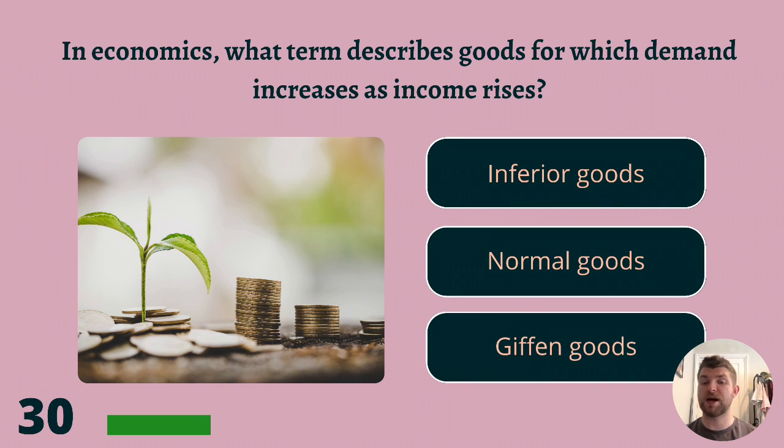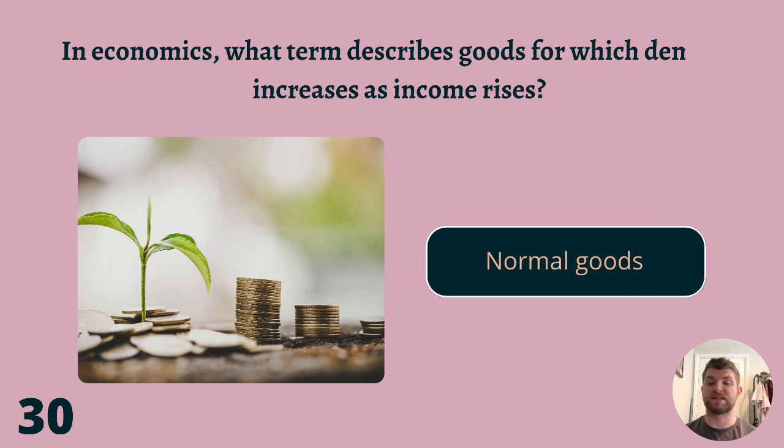In economics, what term describes goods for which demand increases as income rises? Inferior goods, normal goods, or Giffen goods? The answer is normal goods.